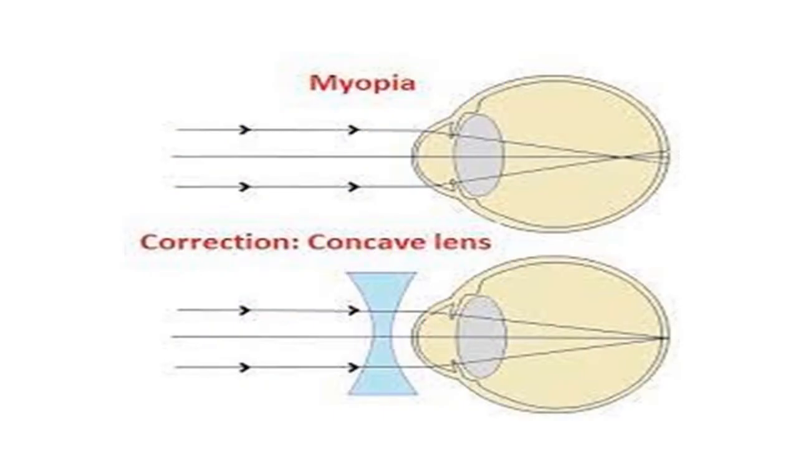This is the diagram showing myopia, in which the image is formed in front of the retina. So this can be corrected using a concave lens as shown in the figure. By using a concave lens of proper focal length, it can be corrected and the image is made to form on the retina.